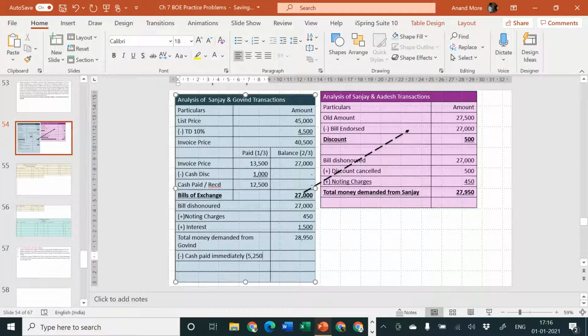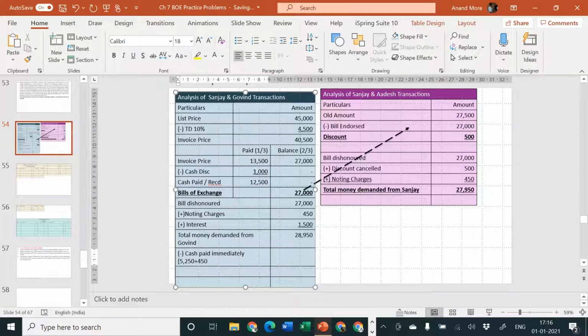5250 plus 450. So the cash received today is how much? 5250 plus 450 comes to 5700. So cash received is 5700. Whatever remains, that will be considered as the amount of the new bill. I hope it is clear to all of you.